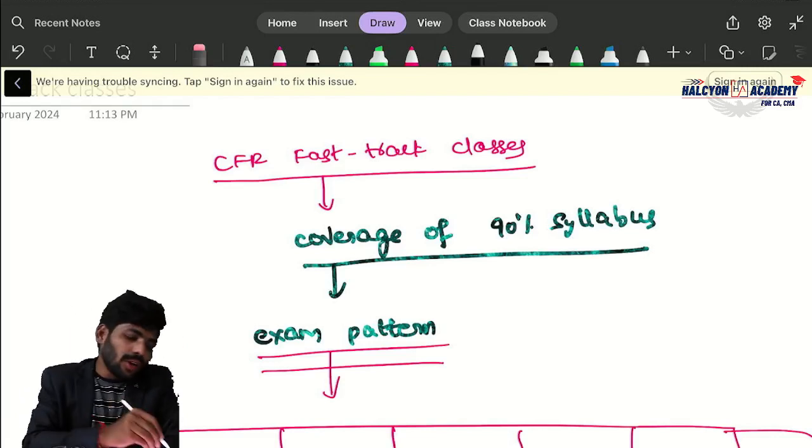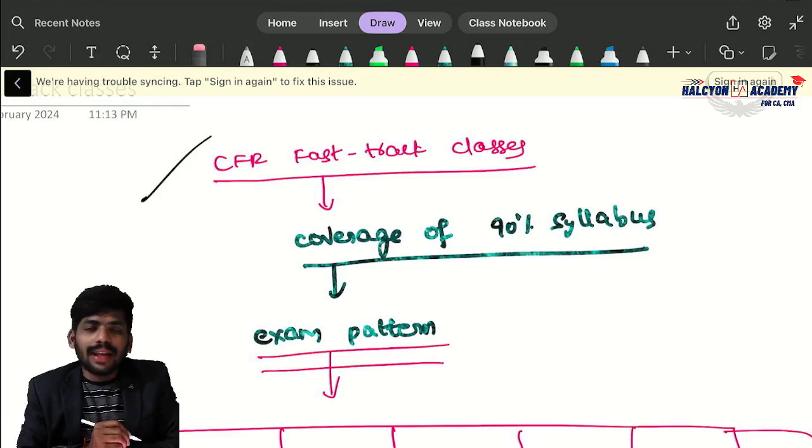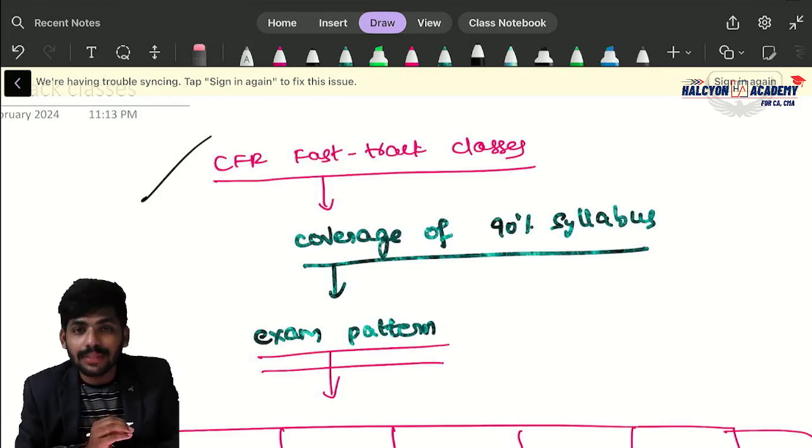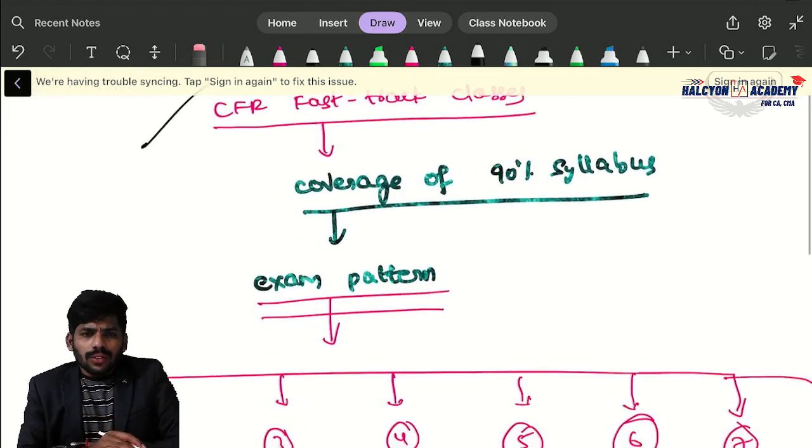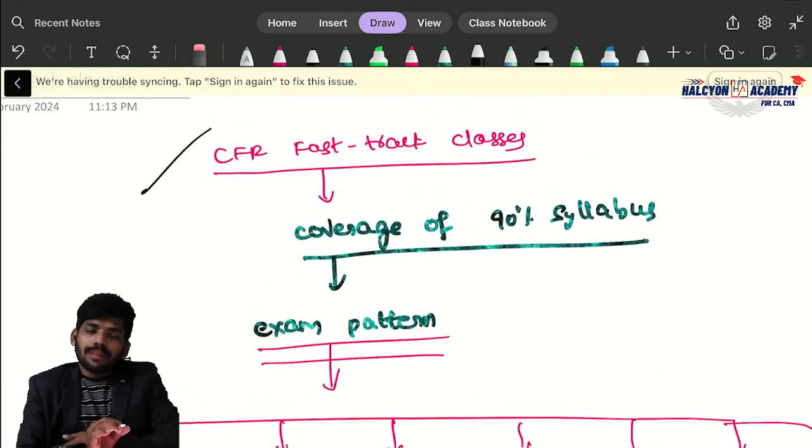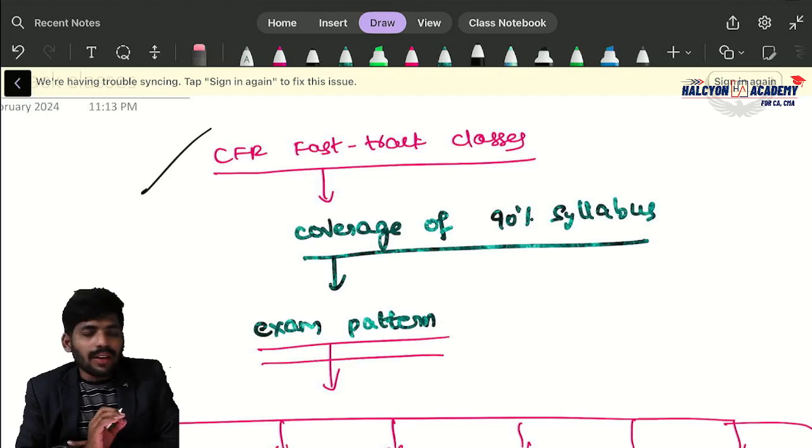So we are going to start CFR fast track classes for CMA finance students. It is the new syllabus, because the old syllabus is not there anymore, right? The CFR subject is very simple, sir. First of all, I want to say that point.